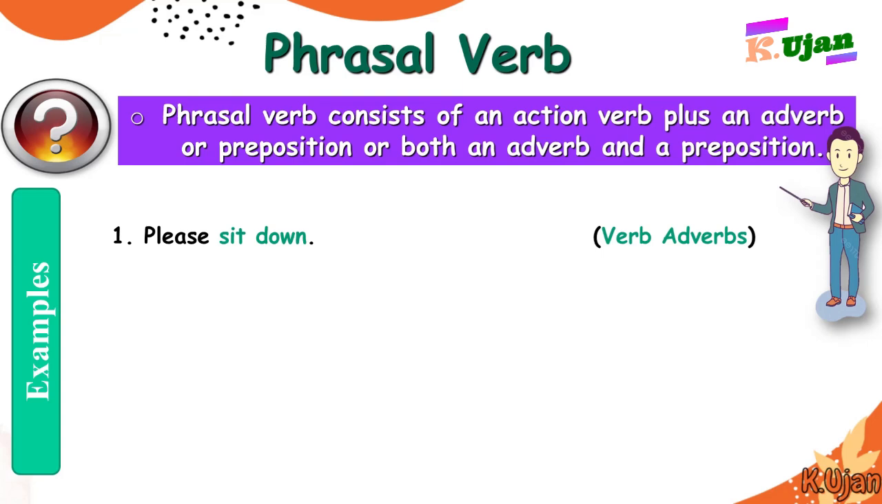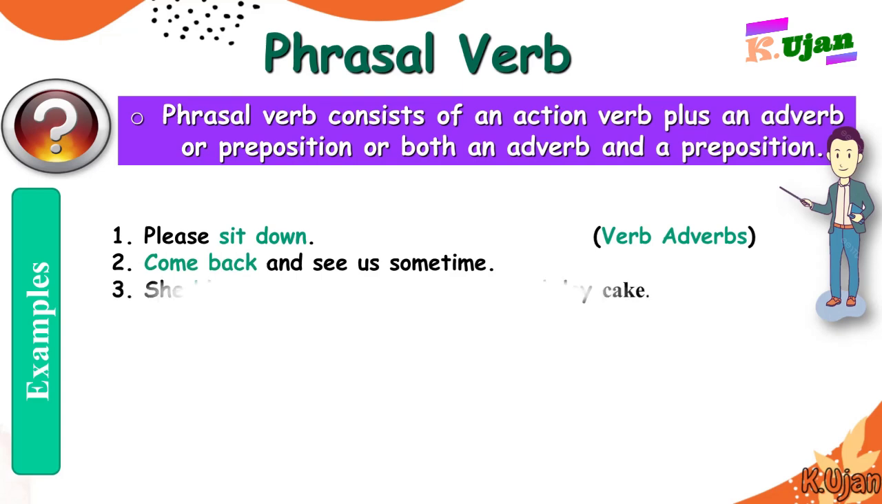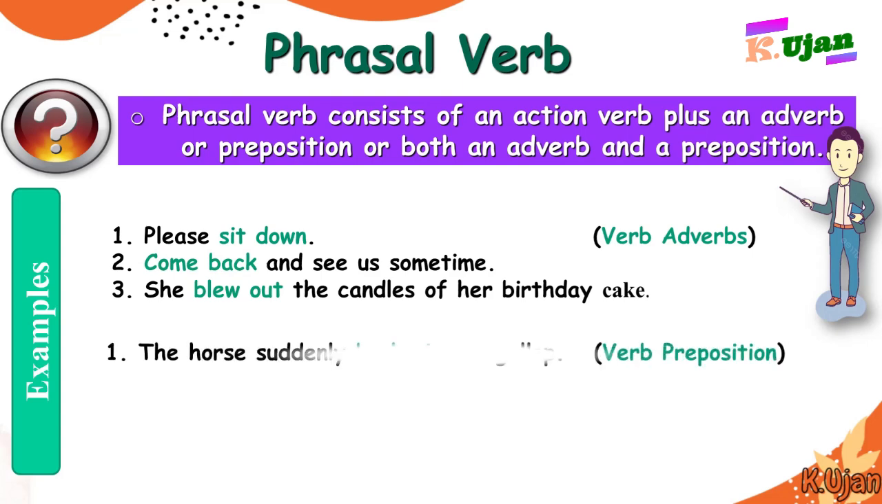Like here, if we say, please sit down. So sit is actually a verb and down is an adverb. So sit down is actually a phrasal verb. Come back and see us sometimes. So come back is a phrasal verb. She blew out the candles of her birthday cake. Blew out is a phrasal verb.